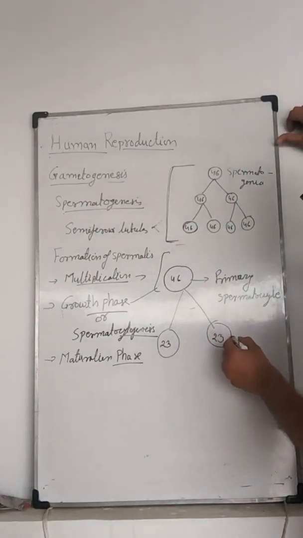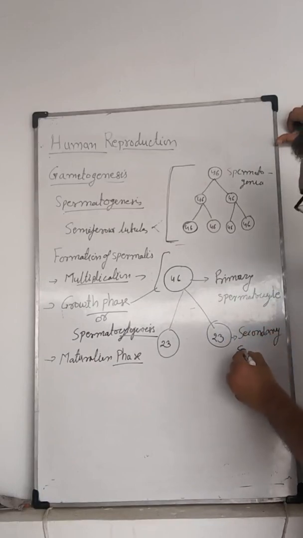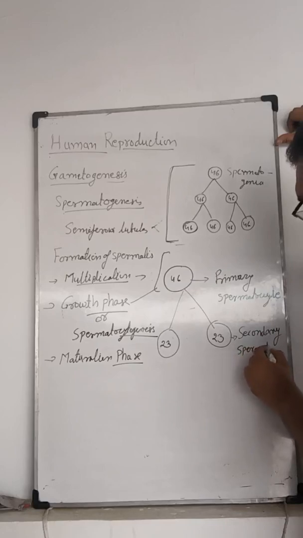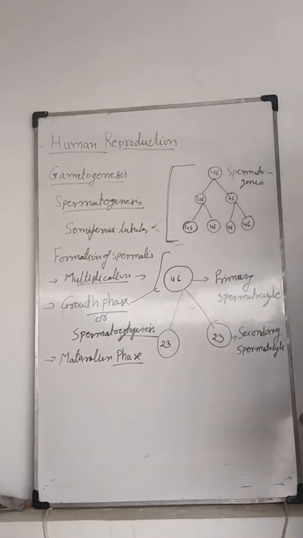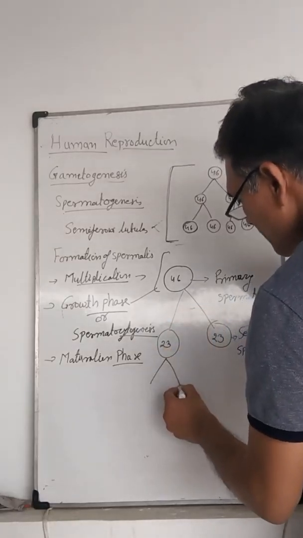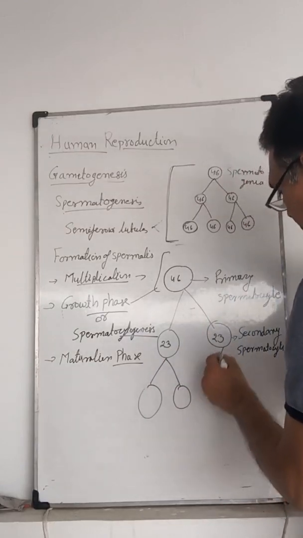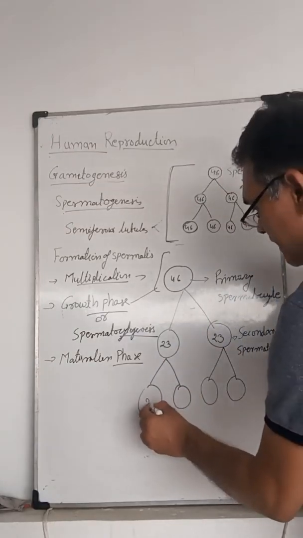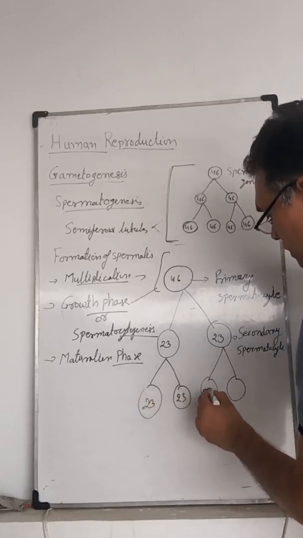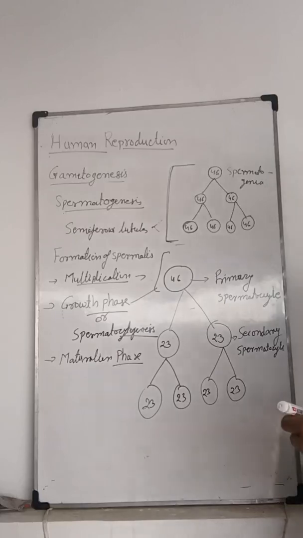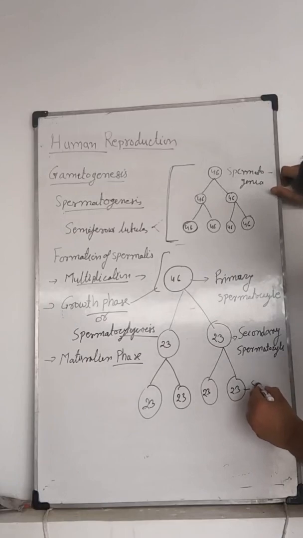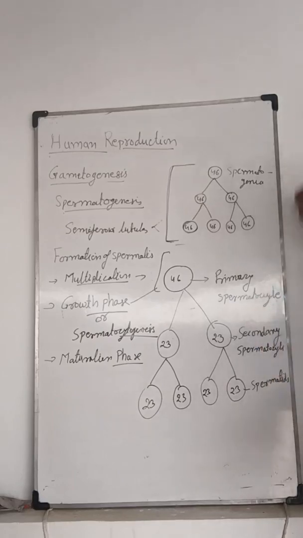These are called secondary spermatocytes. After that, the secondary spermatocytes undergo the second meiosis, in which the number of chromosomes stays equal. It is an equational division, and the resulting cells are known as spermatids.